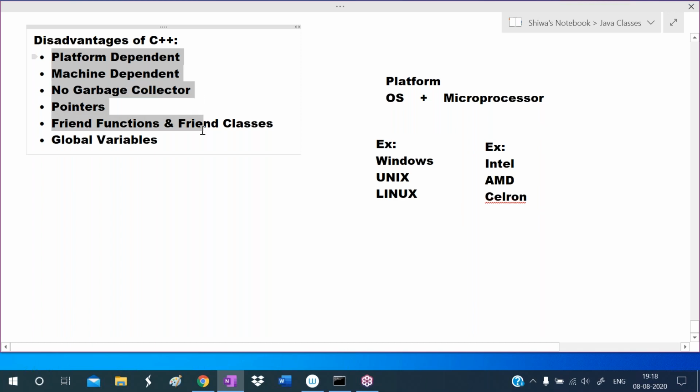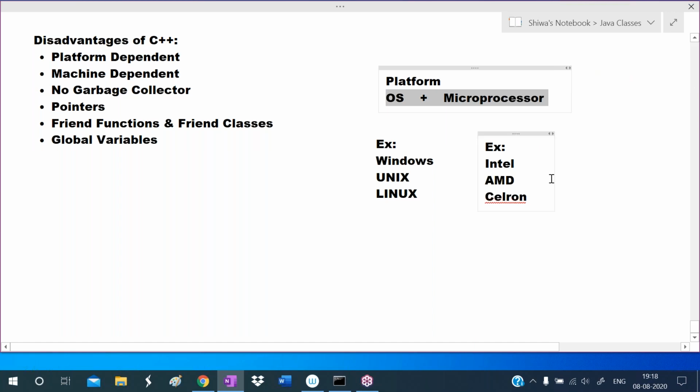So we are discussing the disadvantages of C++, and among these we are discussing the first disadvantage, platform dependency. C++ is a platform dependent programming language. Here you have to understand the term platform. Platform means a combination of operating system and microprocessor. Windows, Unix, Linux are operating systems. Intel, AMD, Celeron are microprocessors.